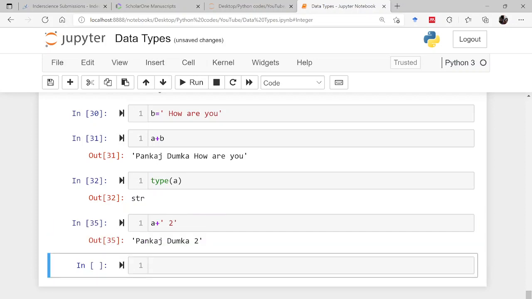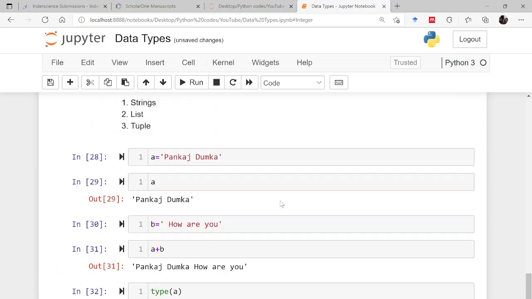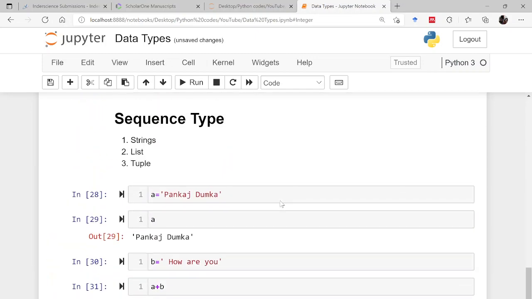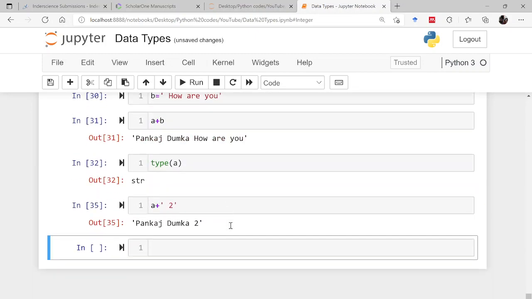Okay, so that is what the strings are. Likewise, we have something called a list. As you all know what lists are in ordinary life, they are a collection of some objects. So if you are going to market, you want to buy, let us say, a soda bottle, or some vegetables, or a new notebook, a pen, a new shirt or a pant, and so on. So you will be making a list.